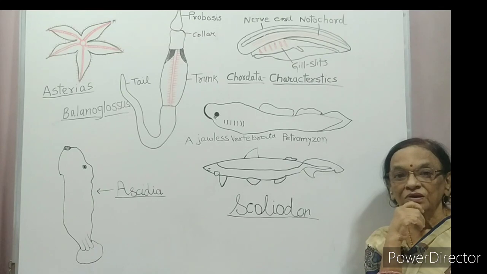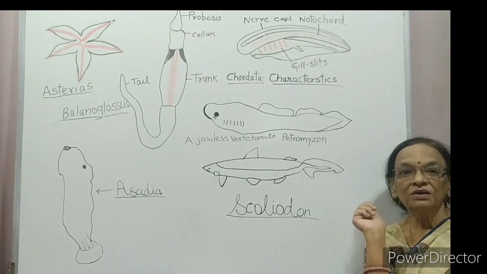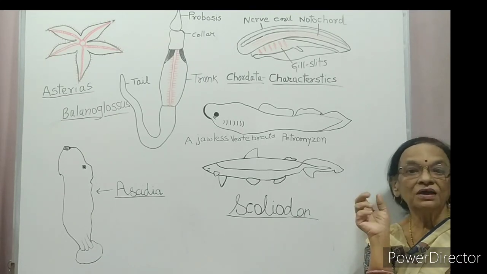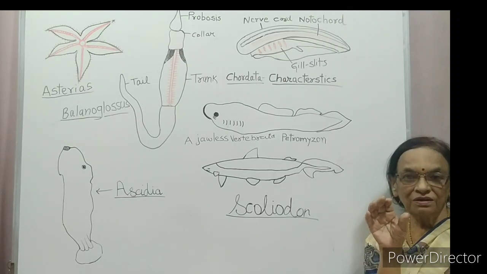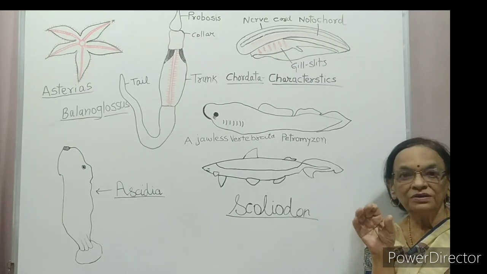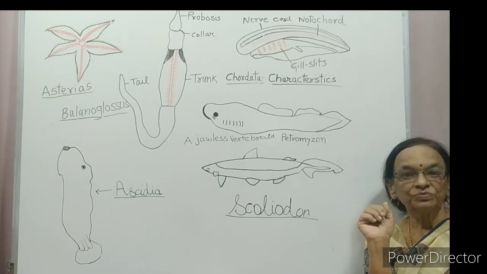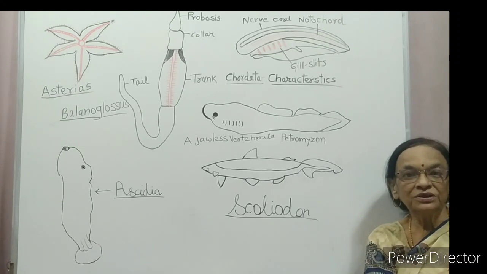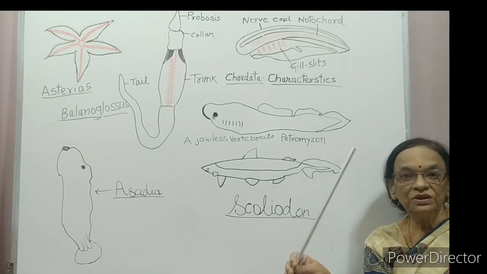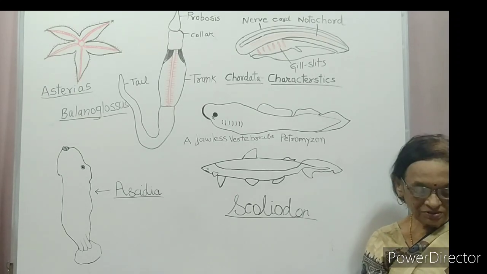What is the vertebral column? It is made up of small pieces called vertebrae. They are not fixed firmly. They are fixed by ligament, a type of connective tissue. So back movement is possible due to the vertebral column. So slowly the notochord has transformed into the vertebral column.